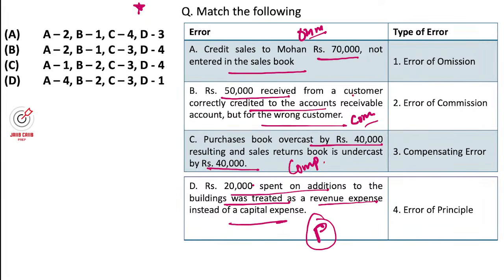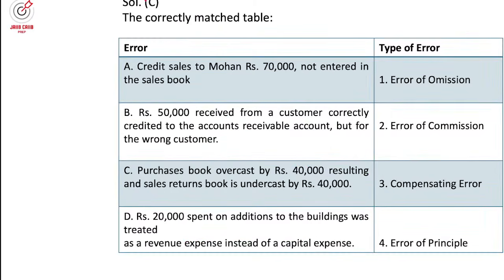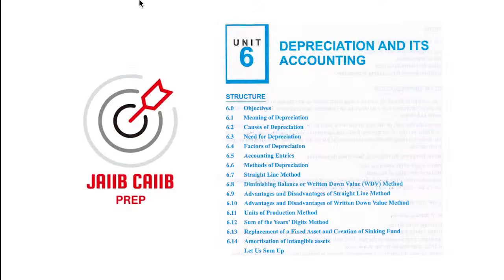So one means A, A means one, this is the correct match. What option is perfectly fine here? C: 1, 2, 3, 4 years. So option C. This is another type of question which you can expect from this particular unit. I hope you are getting this clearly.